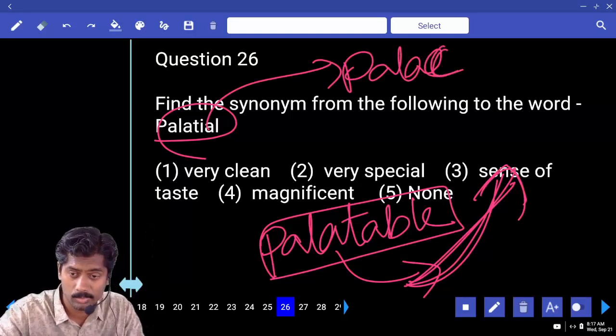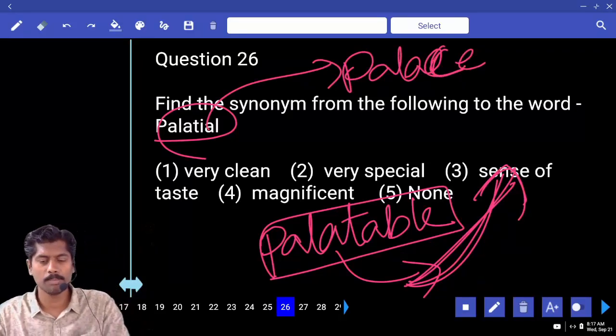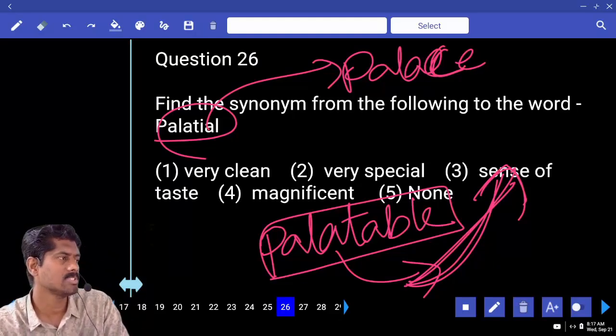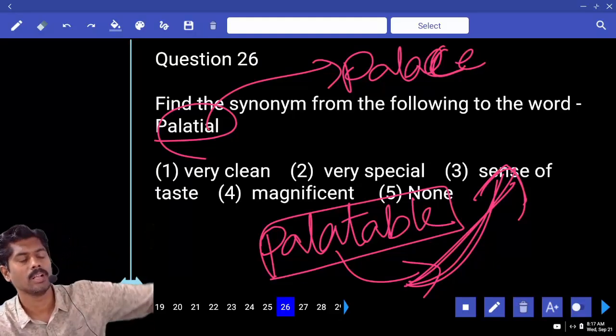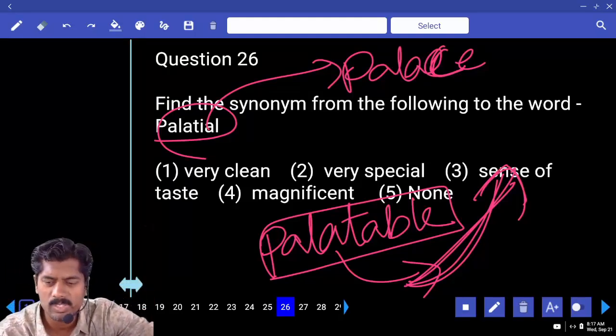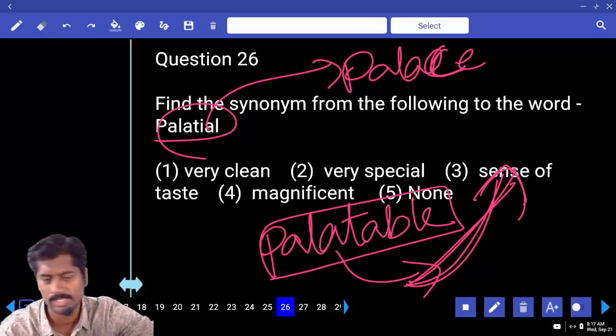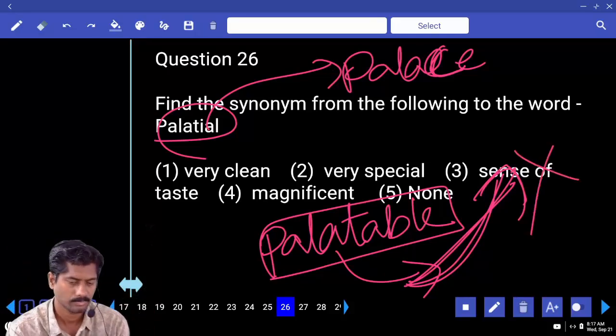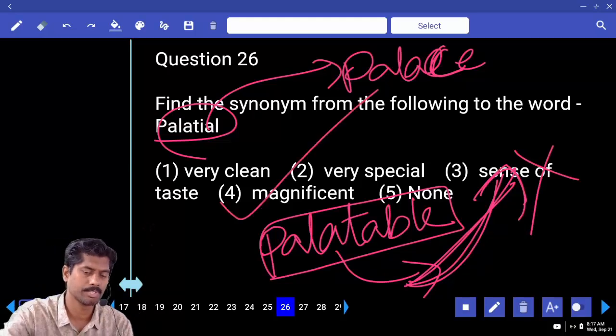Do not get confused. Palatial, palatable. Both are different. How is his house? The house of the celebrity is palatial. Very clean, very special, sense of taste, magnificent. Answer 1 to 4. Answer: magnificent.